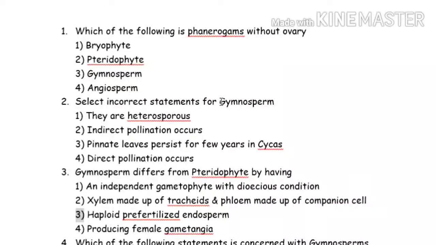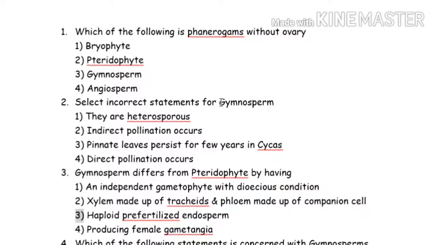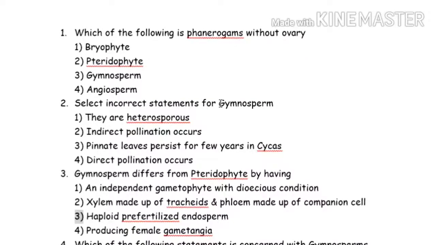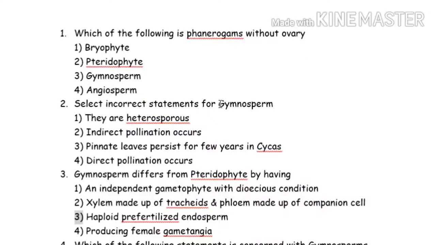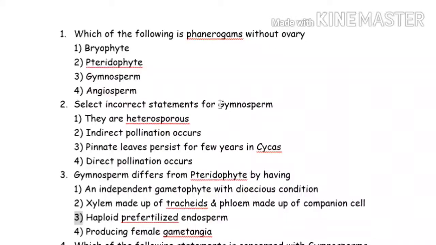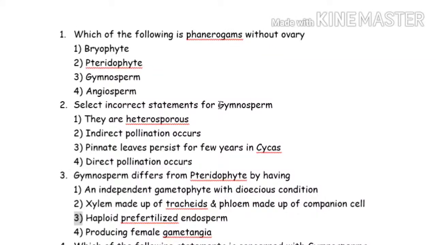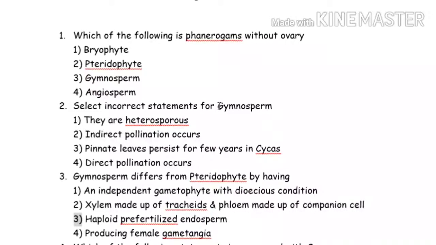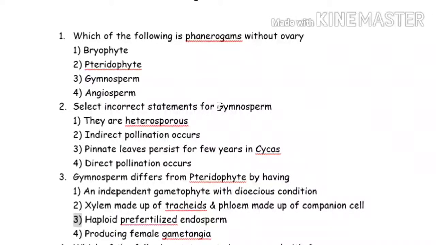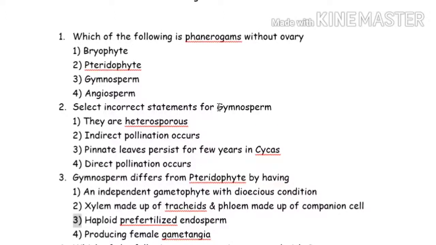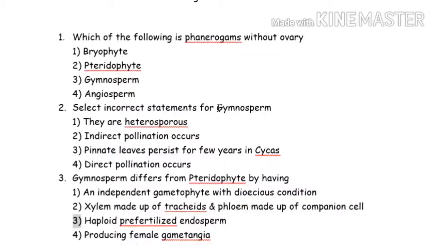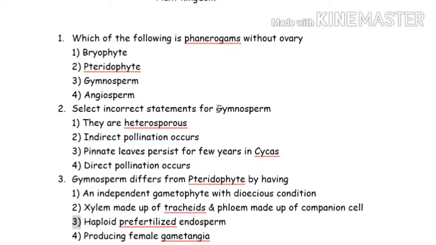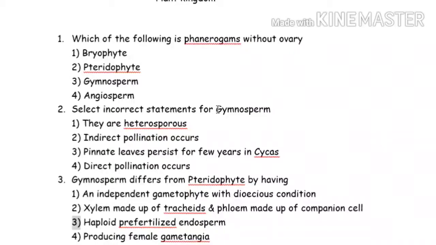Is it clear? Now if you see, both pteridophytes and gymnosperms are tracheophytes. So they are having tracheids in the xylem, and in the phloem they have companion cells and sieve cells. In gymnosperms we will not say sieve tube, we will say sieve cells are present, as well as albuminous cells. So these are present in the phloem. Now you think which answer can go?